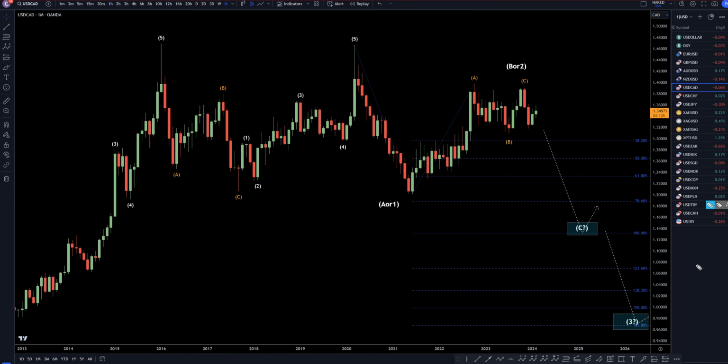Today is Tuesday, February 27th, and I'm going to be analyzing the US dollar Canadian, starting on the monthly, working my way down to the 1 hour time frame for the full top-down analysis.